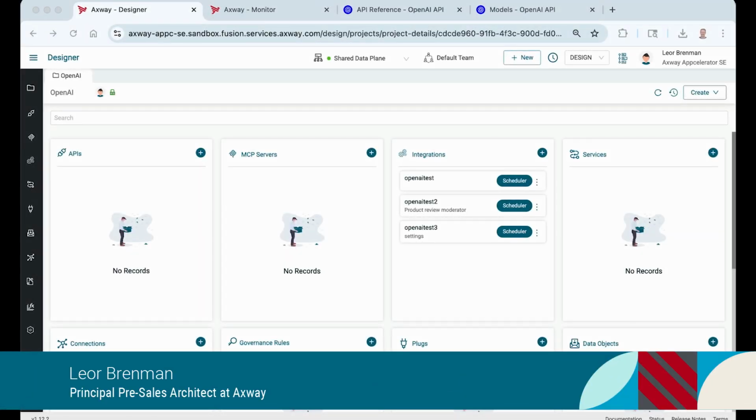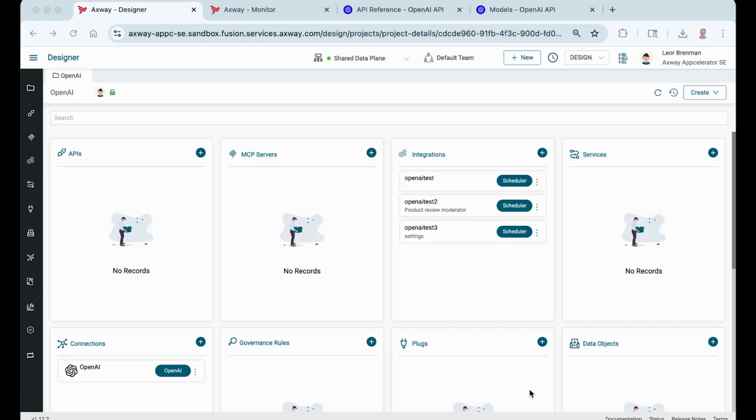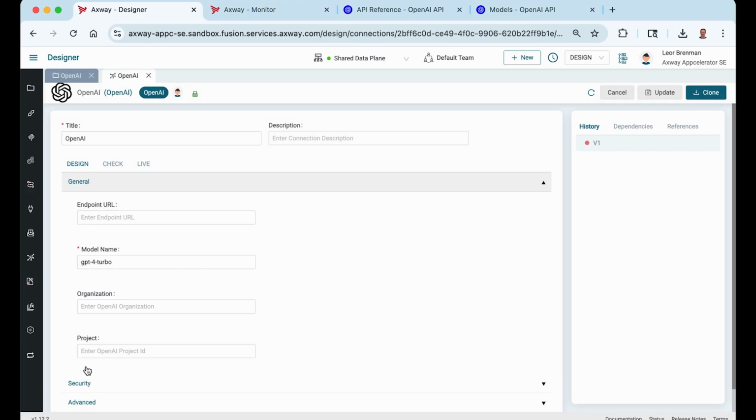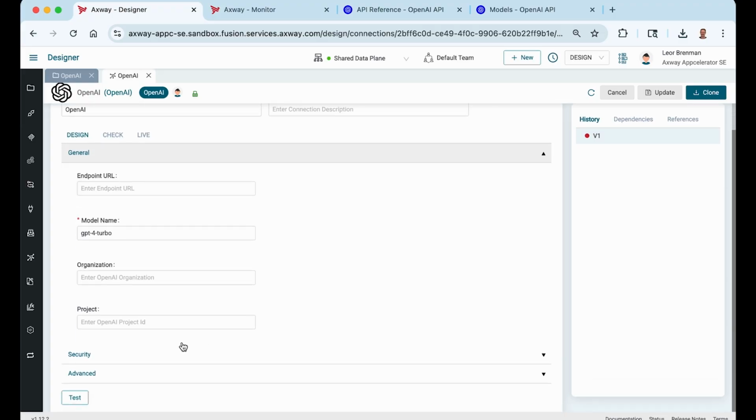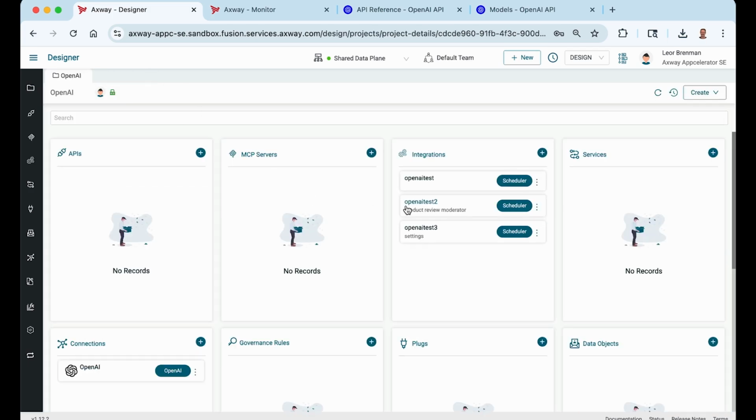Hi, in this video, we're going to continue the OpenAI connector journey in Axway Amplify Fusion. And recall in the first two videos, we created a connector for OpenAI. Here's our connector. And basically, we selected the model. I switched to GPT-4 Turbo for this video because it's more sensitive to temperature, which is one of the settings, and of course we added our API key. So we did that in the first video.